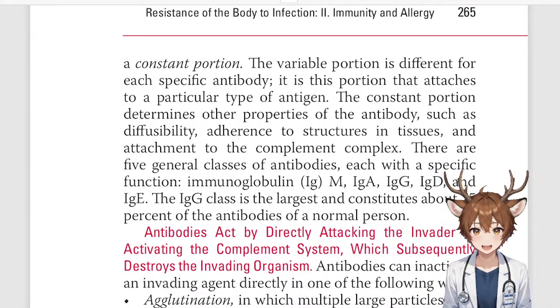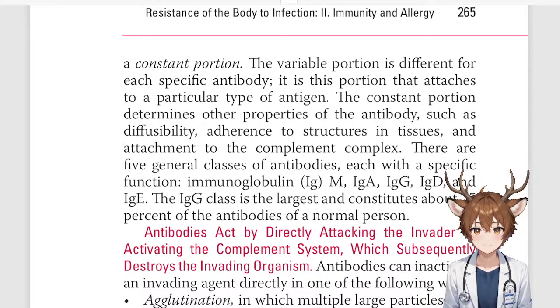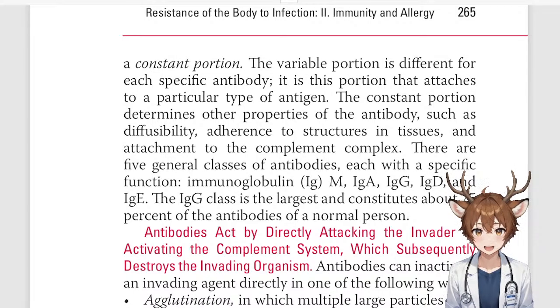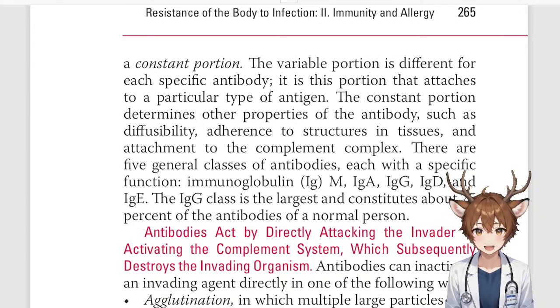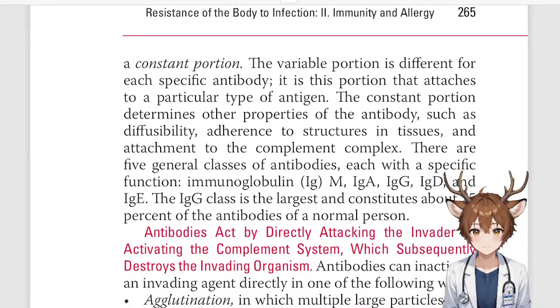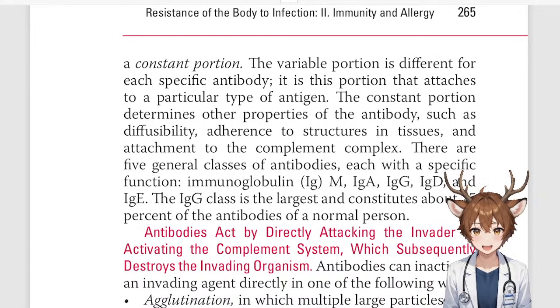The constant portion determines other properties of the antibody, such as diffusibility, adherence to the structures in tissues, and attachment to the complement complex. There are 5 general classes of antibodies, each with a specific function: immunoglobulin IgM, IgA, IgG, IgD, and IgE. So basically, M, A, G, D, E. The IgG class is the largest and constitutes about 75% of the antibodies of a normal person.